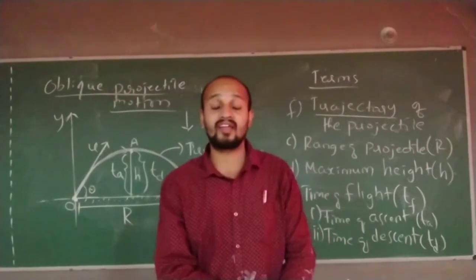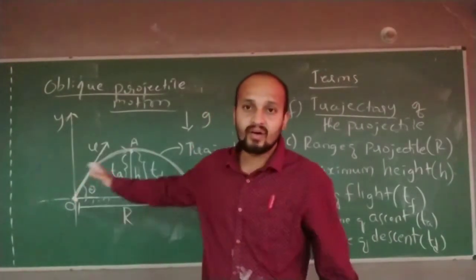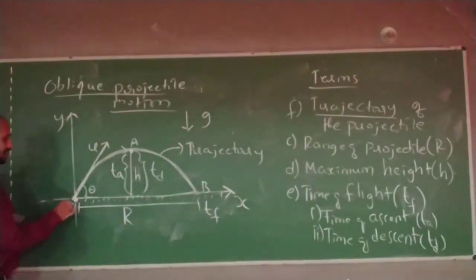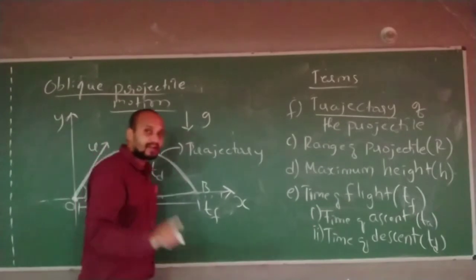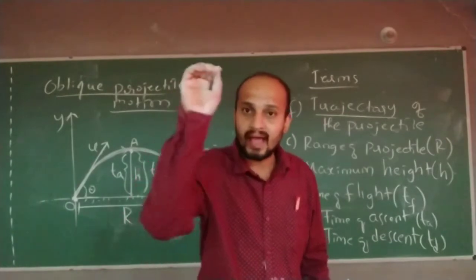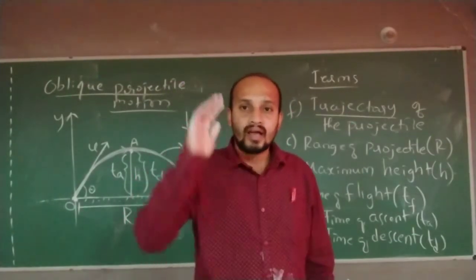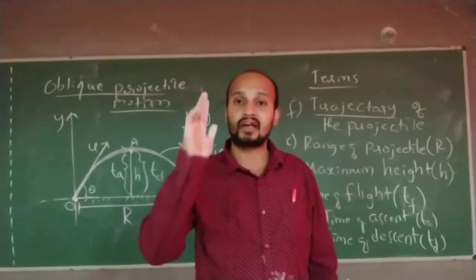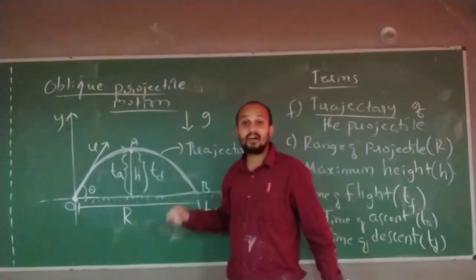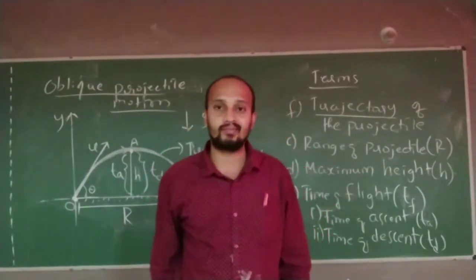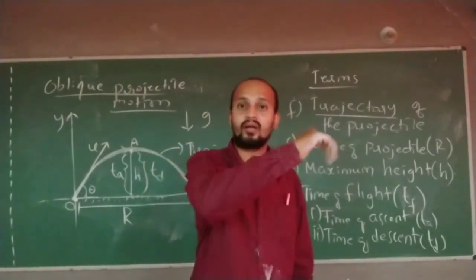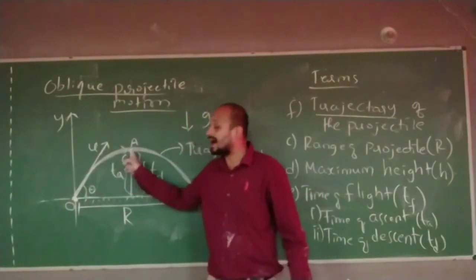How the path is followed is expressed here. I am taking a y and x graph. I am assuming this is x, this is y. Whatever line I am drawing in the graph represents one line. It will have one equation. Do you agree? The equation of this line will tell you the trajectory of the projectile motion. Trajectory is nothing but the path followed by the motion. Here, can you see what the path followed is?